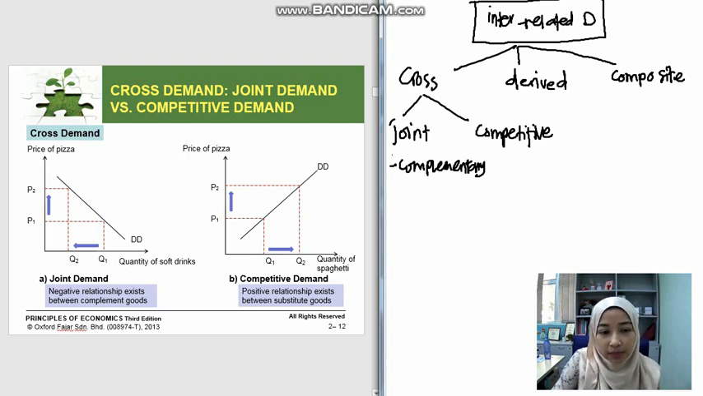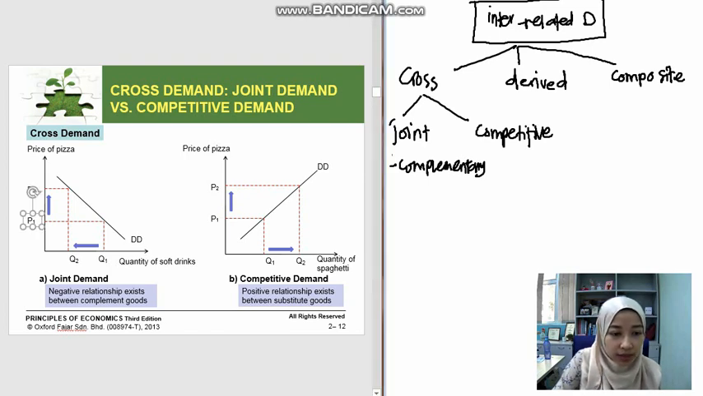So what will happen if the price of pizza increases? You see here the price of pizza increases from P1 to P2. What will happen when the price of pizza becomes more expensive? People will not buy pizza, so the demand for pizza will reduce. When demand for pizza reduces, the soft drinks that come together with pizza will also reduce. So the demand for soft drink will reduce.